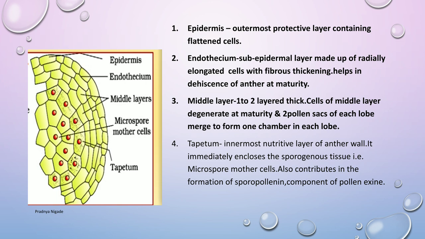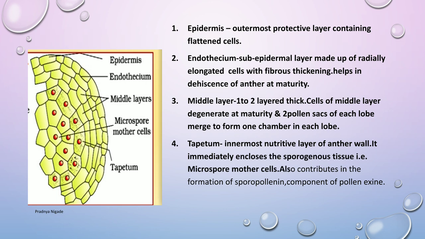Let's move to the last anther wall layer, that is nothing but the tapetum. Now tapetum is the fourth and innermost wall layer. It surrounds the inner sporogenous tissue of the pollen sac. Tapetum cells are larger in size. They contain dense cytoplasm and one or more diploid nuclei or a polyploid nucleus.